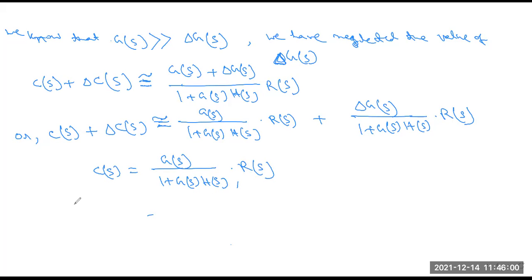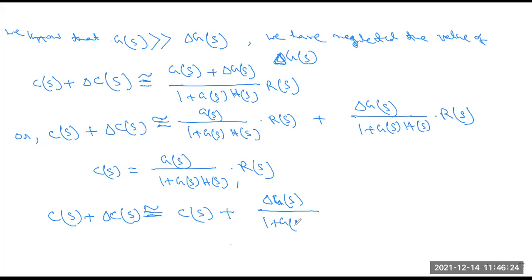Okay, and we know that CS plus delta CS is equivalent to CS plus delta GS by 1 plus GS HS into RS.